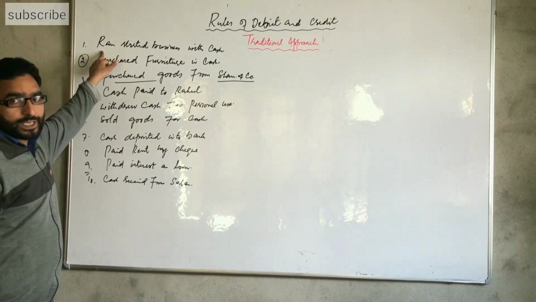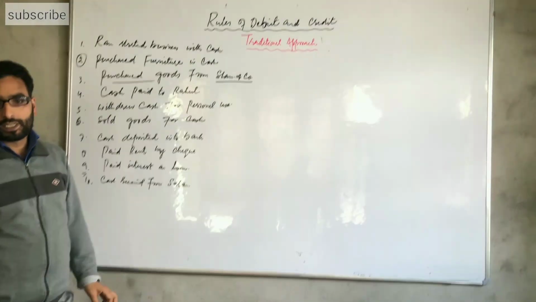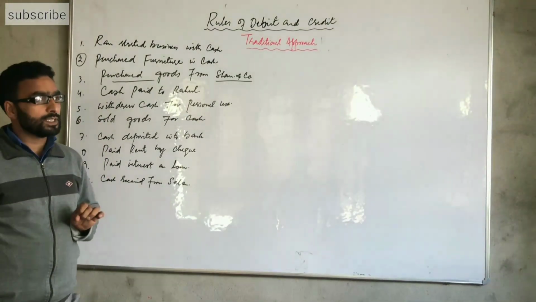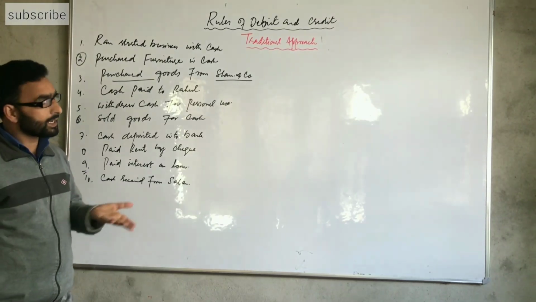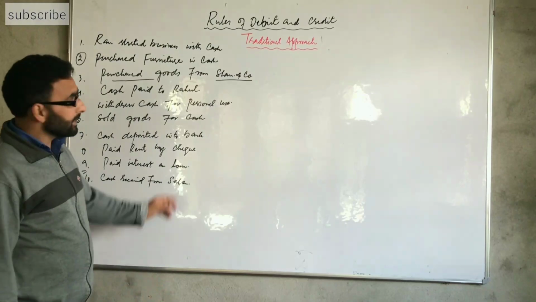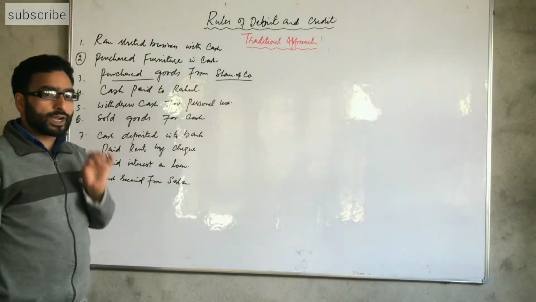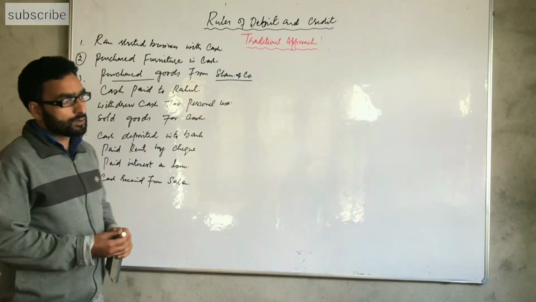The first point in the example is Ram started business with cash. I told you in every transaction there are at least two accounts involved. Here again, Ram started business with cash. In this transaction also, two accounts are involved. First, we find which accounts are involved.